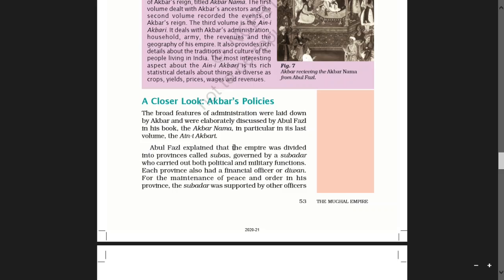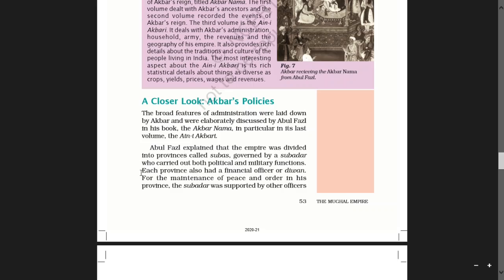Abul Fazl explained that the empire was divided into provinces called subas, governed by a subedar who carried out both political and military functions. Empire means a group of countries governed by one particular country. Here it was divided into provinces, which were governed by a subedar who carried out both political and military functions.